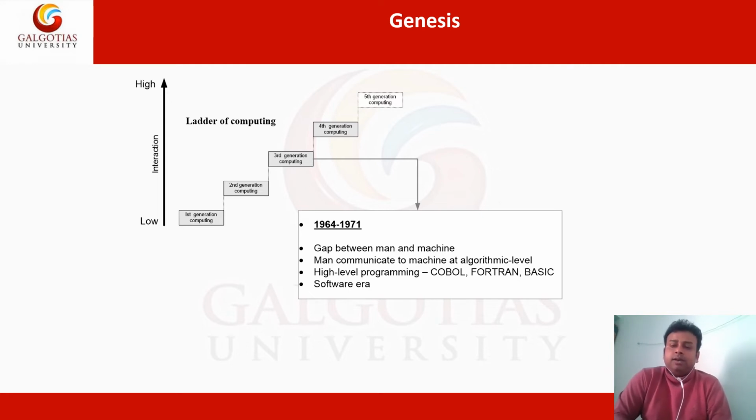This is a kind of software era. Initially there was no software. At that time, in the third generation, software came into the picture. You can say this is a software era. Man generally interacts with the computer through the software and high level programming languages like COBOL, Fortran, Basic.